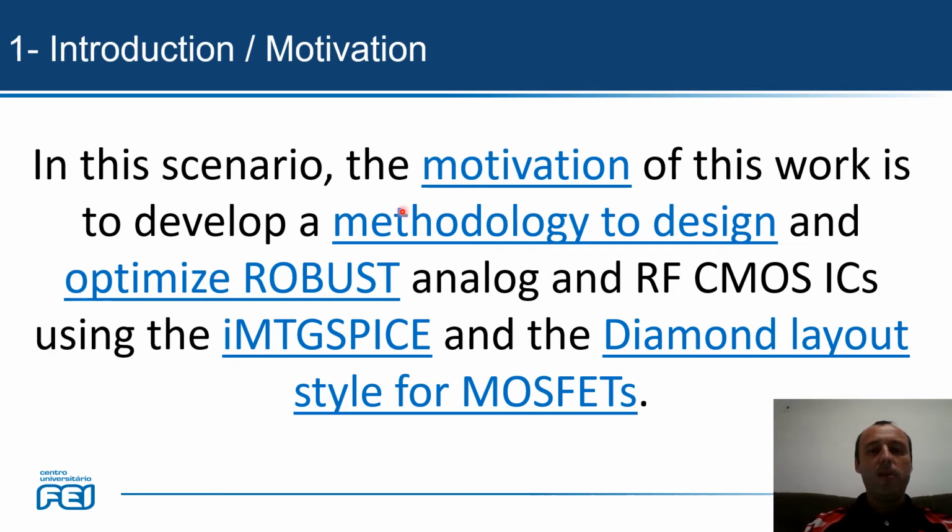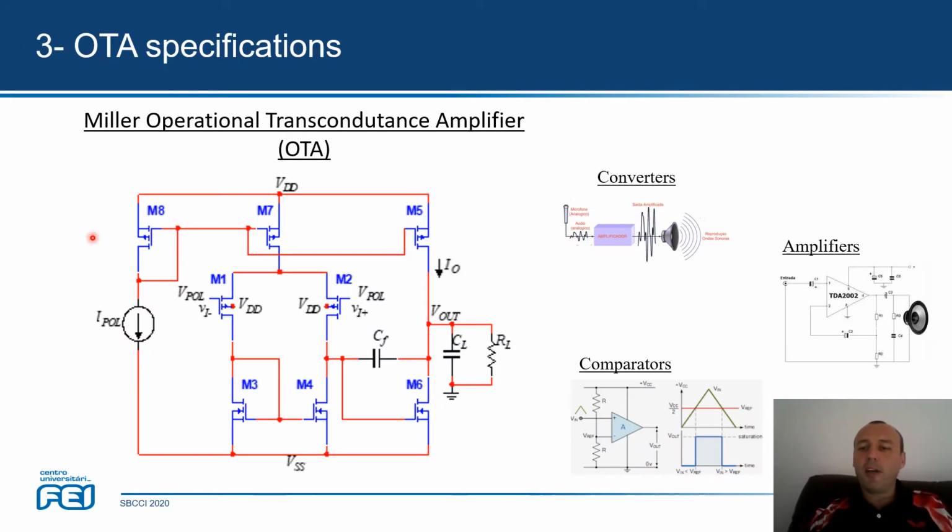And in this scenario, the motivation of this work is to develop a methodology to design and optimize robust analog and RF CMOS ICs using eMTG Spice and diamond layout style for MOSFET. We have used in our experiments the media OTA represented here.